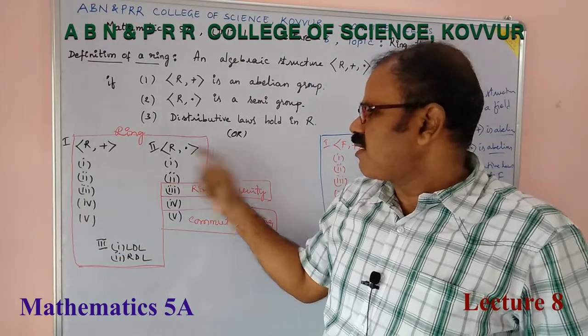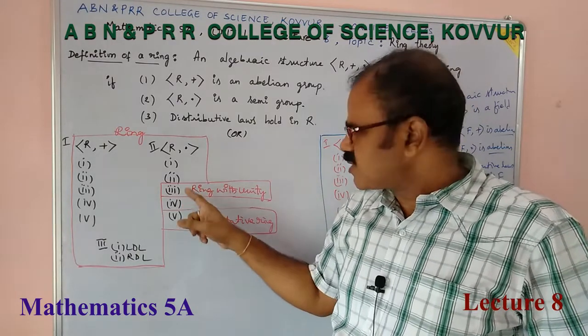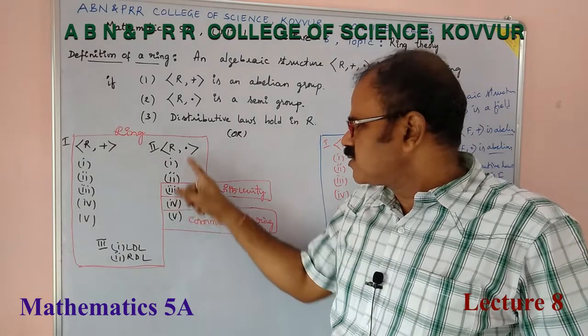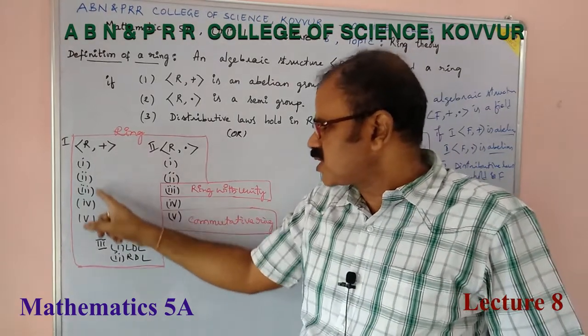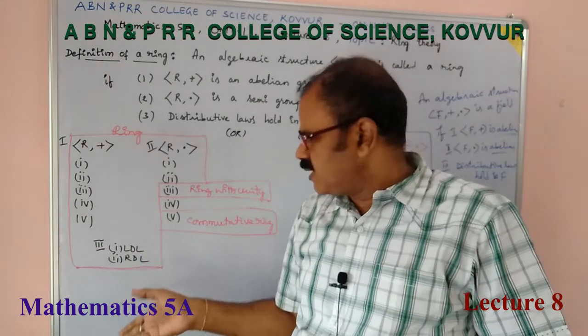The same way for (R, ·): closure law and associative law. What about the third one? That is existence of identity, this is existence of inverse and commutative law. These all are with respect to multiplication, these all are with respect to addition. Distributive laws, left distributive law and right distributive law we have already written.